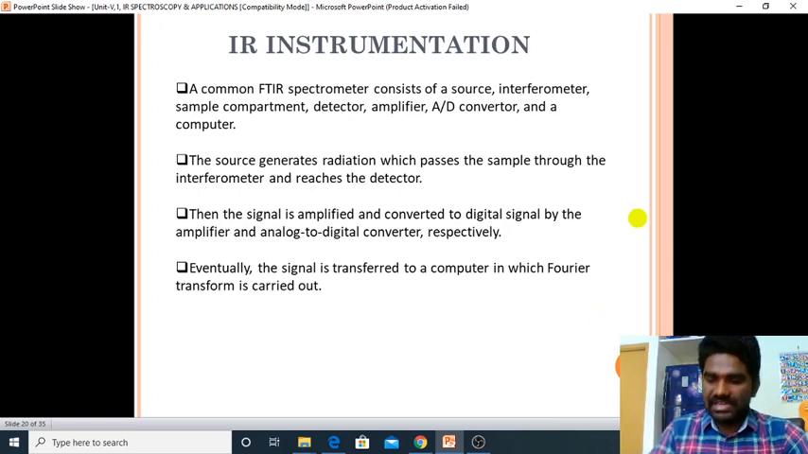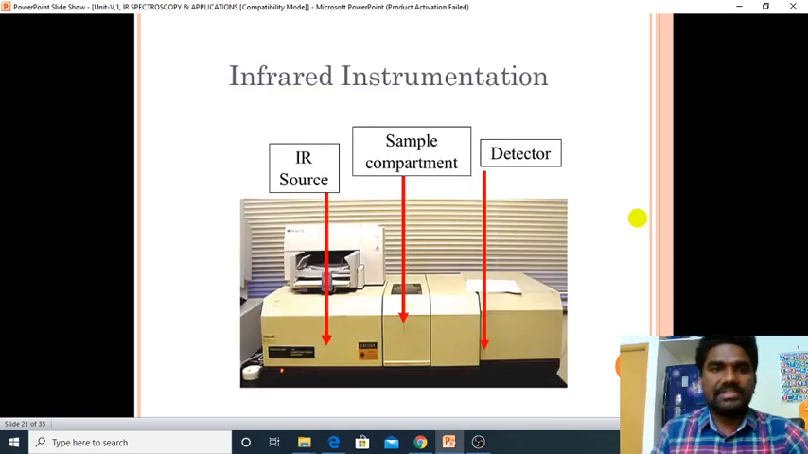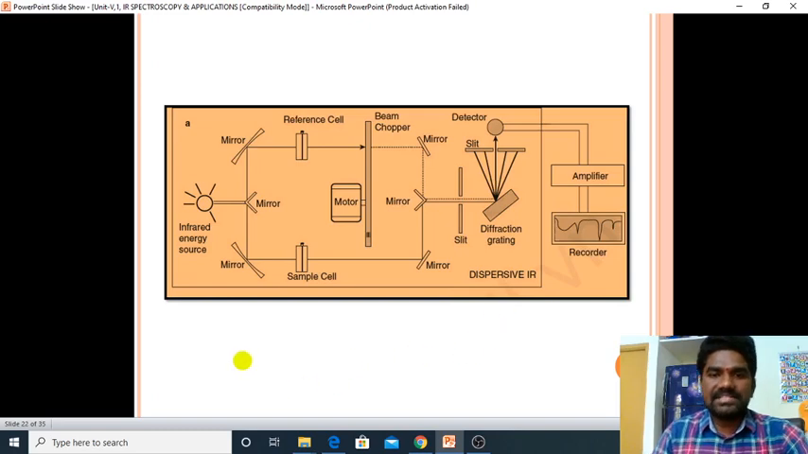Okay, we'll see the instrumentation here. This is the infrared instrumentation. If you see here, we have three compartments. The first compartment has the IR source, the second is the sample compartment, and the third, the final compartment, has the detector. This is the simple diagram to understand the IR spectrophotometer.